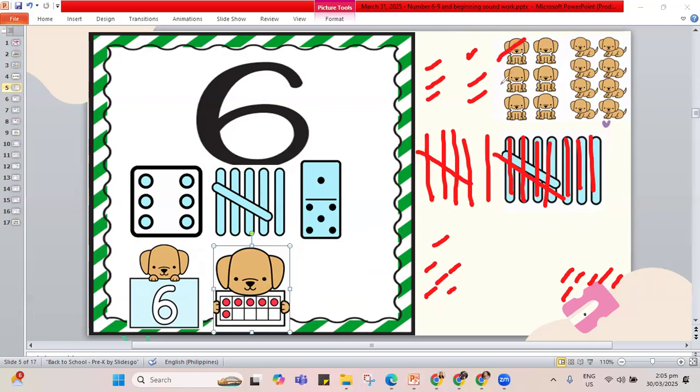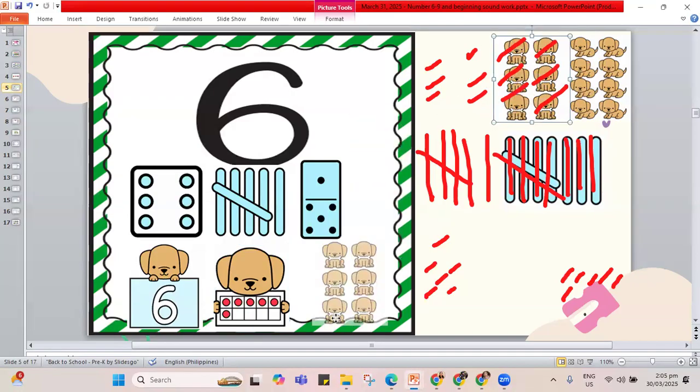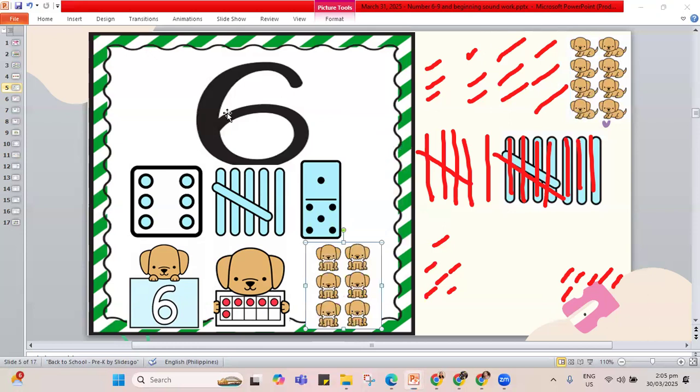Let's count. 1, 2, 3, 4, 5, 6. That shows 6. So we will put it here. It shows 6. What about for this set? How many dogs? 1, 2, 3, 4, 5, 6, 7, 8. That shows only 8, not 6. So now we already moved all the pictures showing 6 inside our big frame number 6.